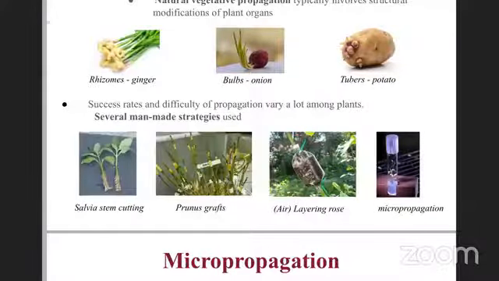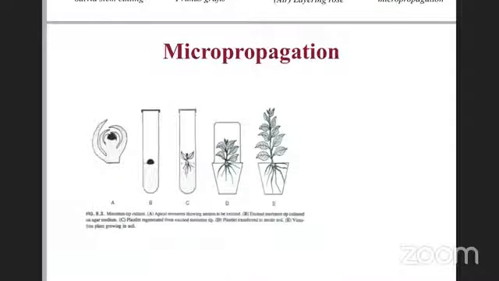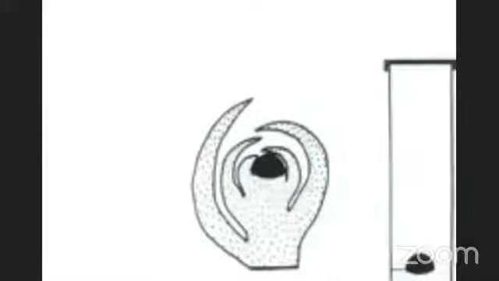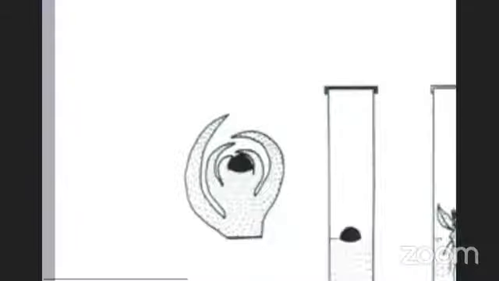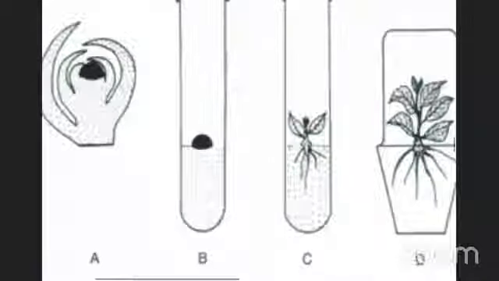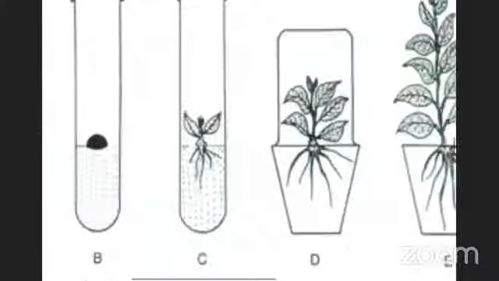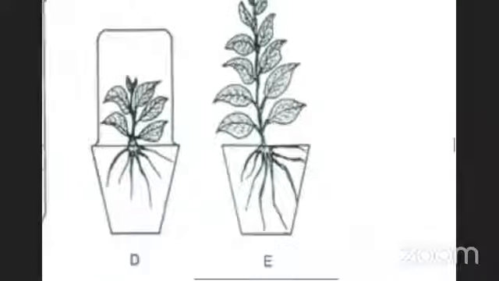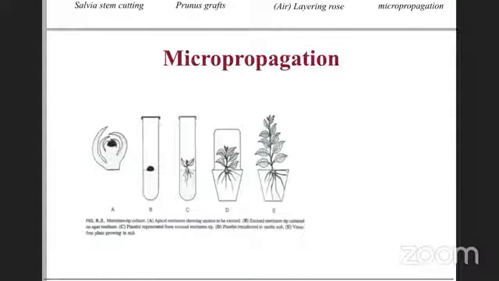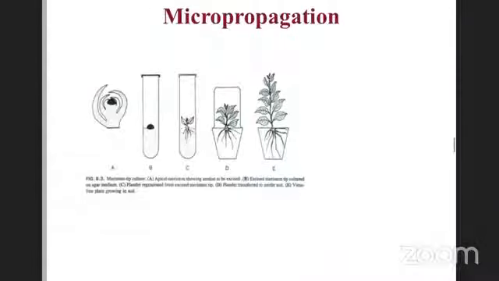What is micropropagation basically? Micropropagation is basically meristem tip culture. You have the meristem like this. You take out that meristem, put it onto the media, and manipulate the hormones, giving all the conditions that are required. It will develop shoot and root. And recall how hormonal manipulation can lead to formation of multiple shoots. So that is done, which gives multiple plants from a single plant.